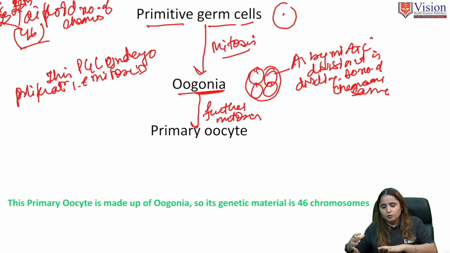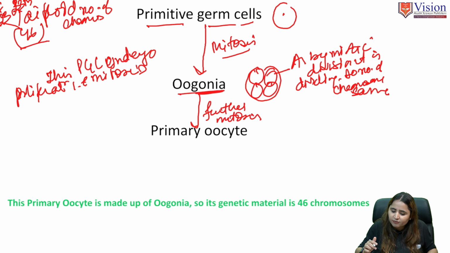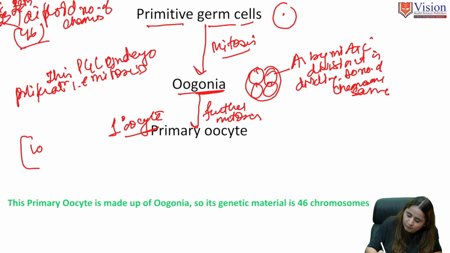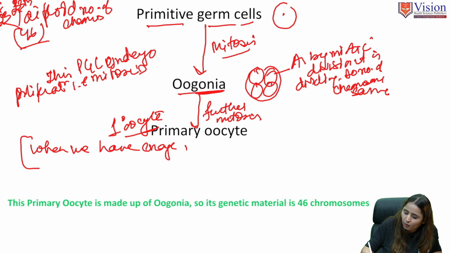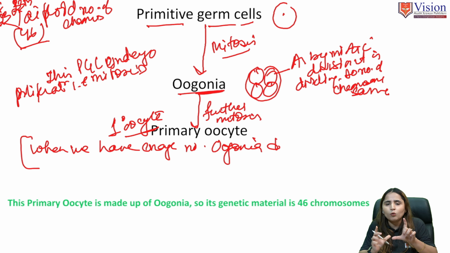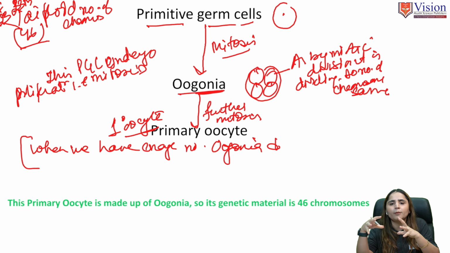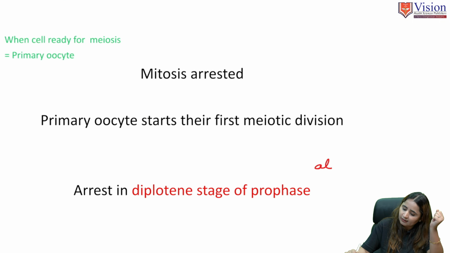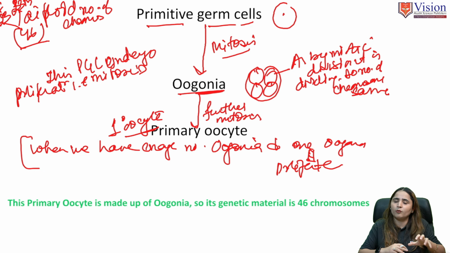Oogonia will further undergo mitosis, and this will lead to the formation of primary oocytes. Remember, when we have enough oogonia, one oogonia will undergo proliferation, and the rest will degenerate.